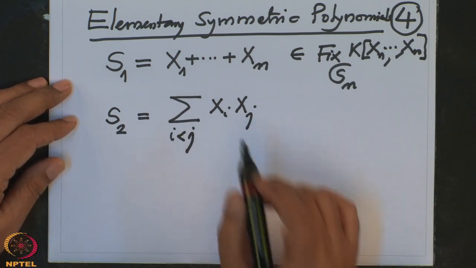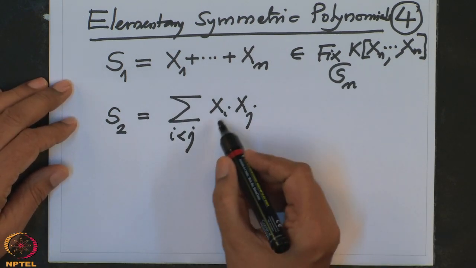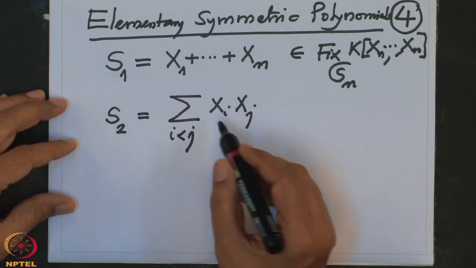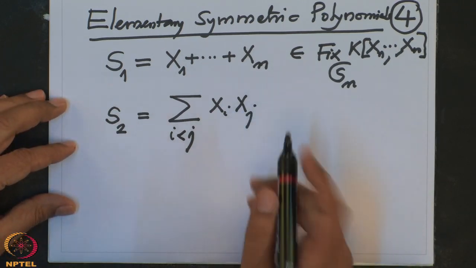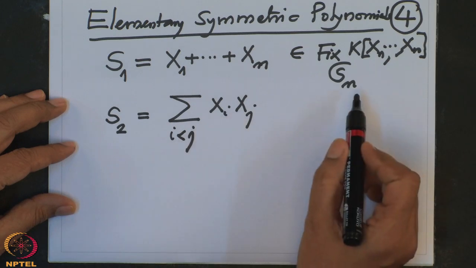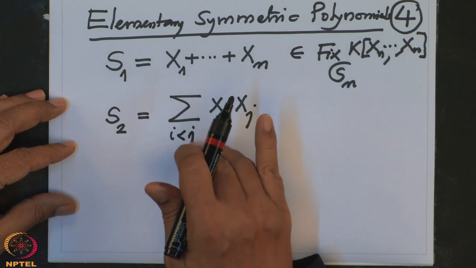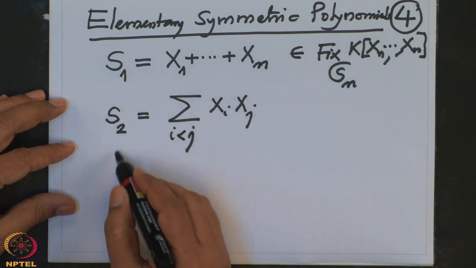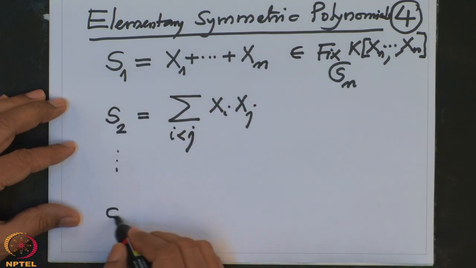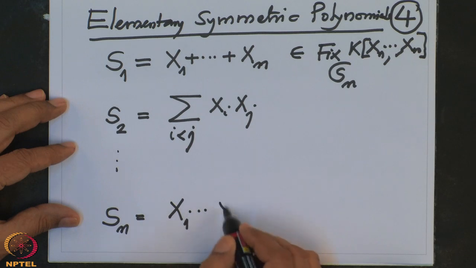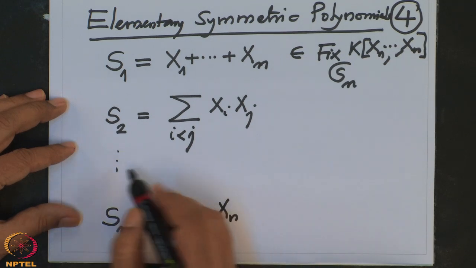So product 2 at a time, and I could have chosen, so this is clearly fixed, because if you interchange the variable, this product will go to some other product which is also part there, and so on. Similarly, I can go on till Sn. This is the product of all x1 to xn.